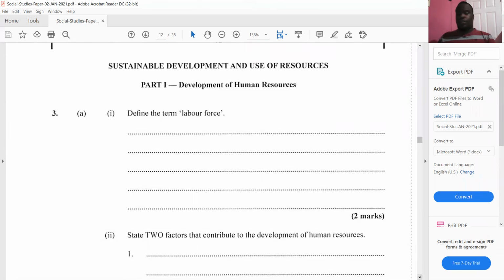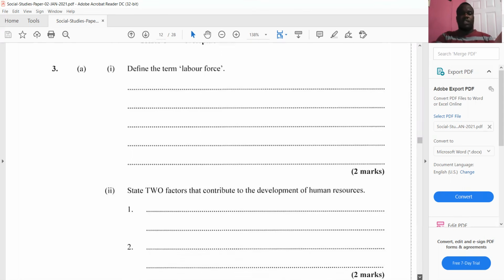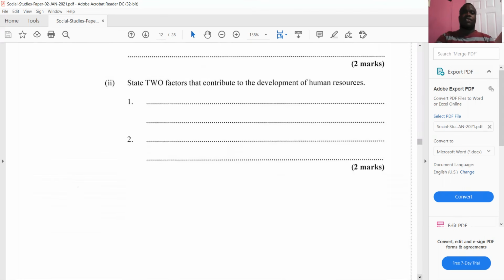All right. So question 3 now. It says define the term labor force. Again, use a dictionary, use Google, use a textbook. What is a labor force? So a labor force are all the people who are of working age and able and willing to work. That is the labor force. Simple.